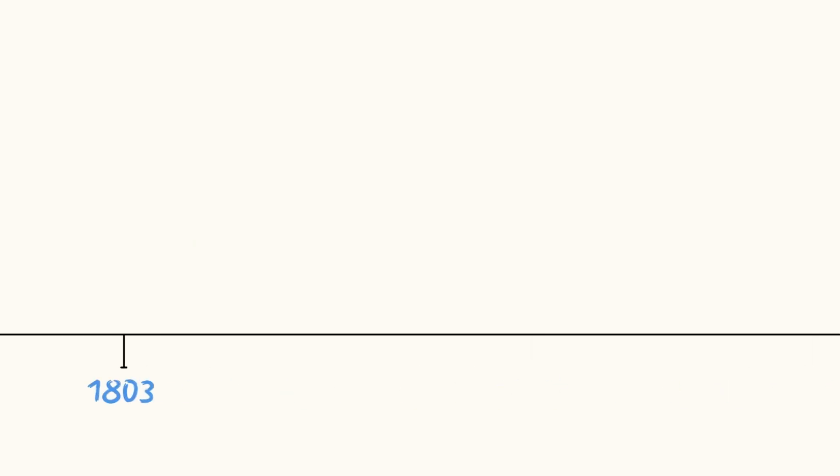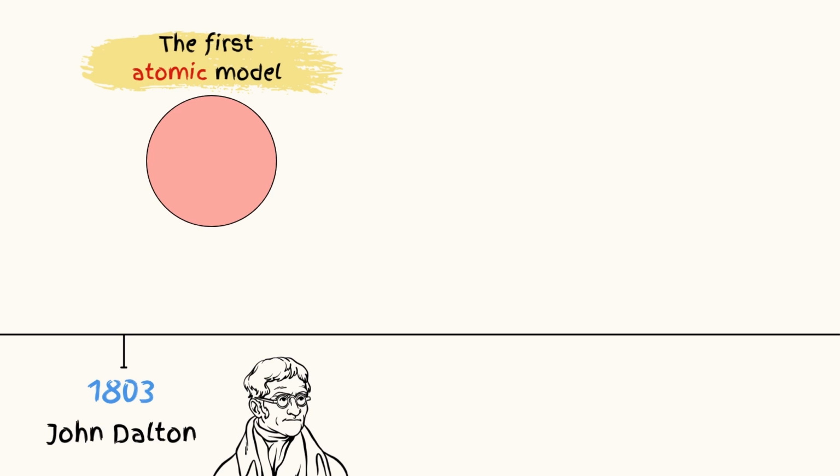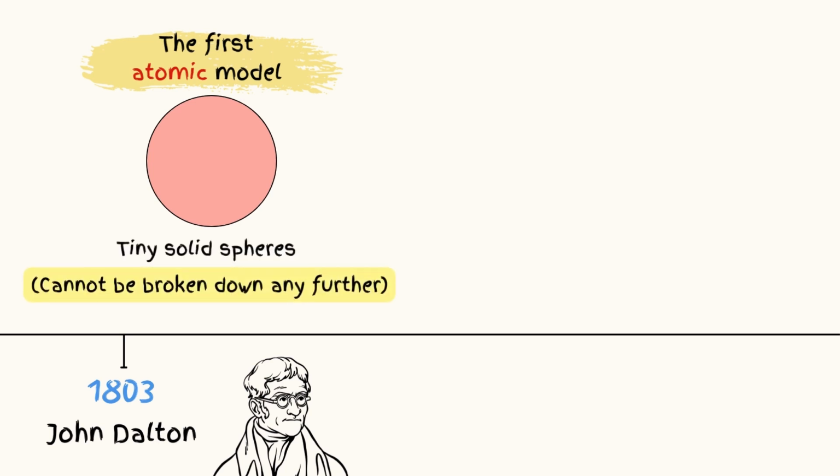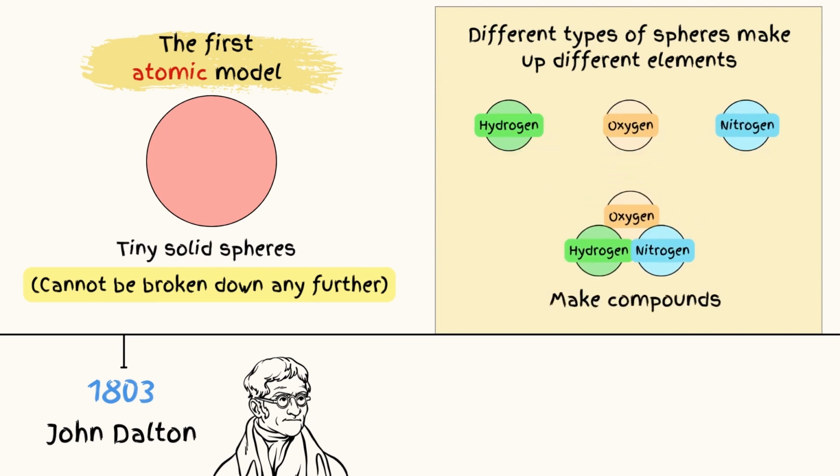In 1803, John Dalton developed the first atomic model. This model suggested that atoms were tiny solid spheres that could not be broken down any further. He goes on to suggest that different spheres make up different elements, and that these different spheres come together to make compounds.